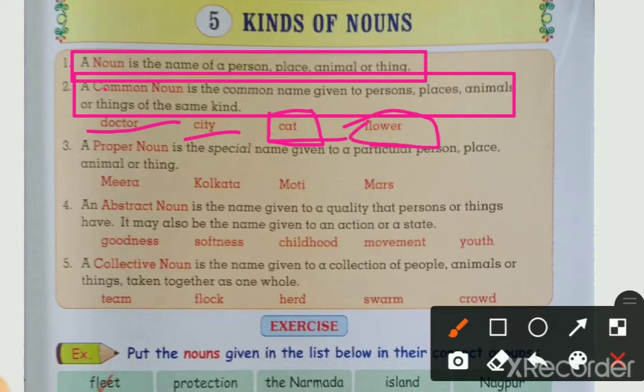In flower, a specific flower is not told. It does not say sunflower or any other particular flower, it just says flower. So any flower, rose, periwinkle, sunflower, all come under this. This is a common noun. And doctor means a person, but the name of a particular doctor is not taken. So doctor is a common noun.